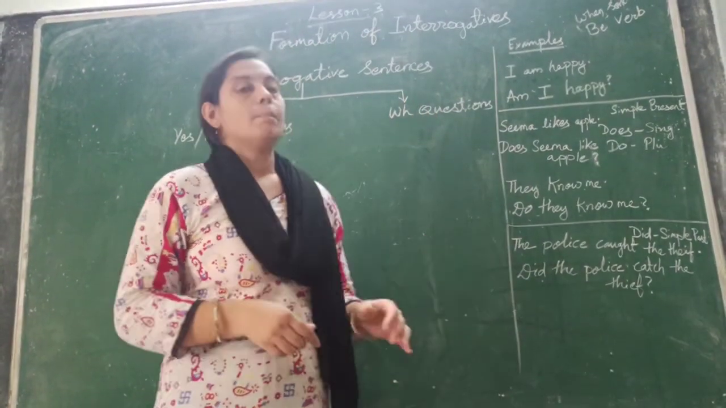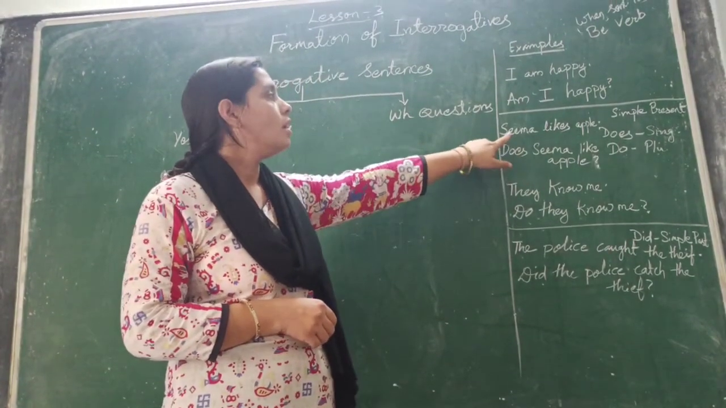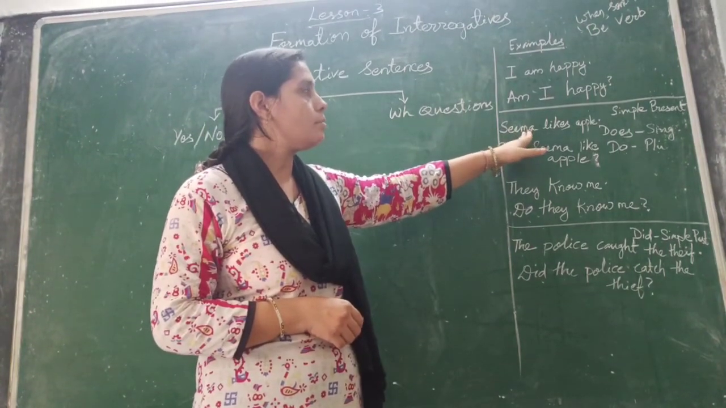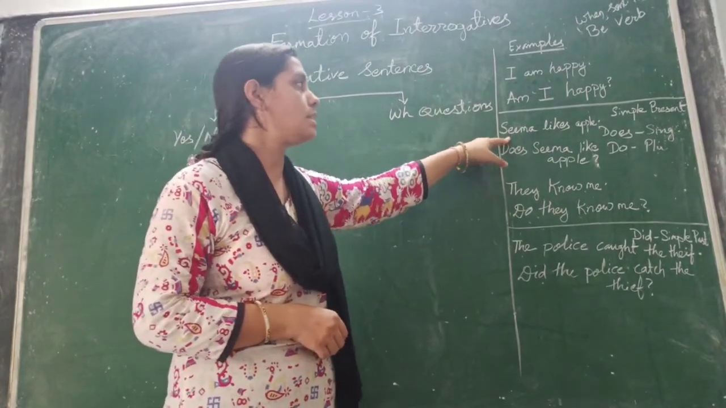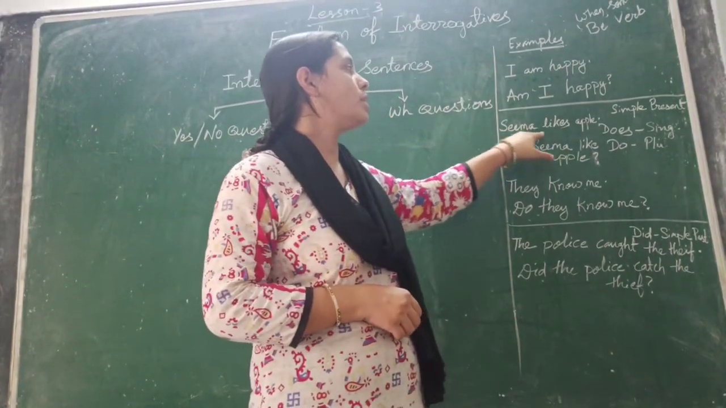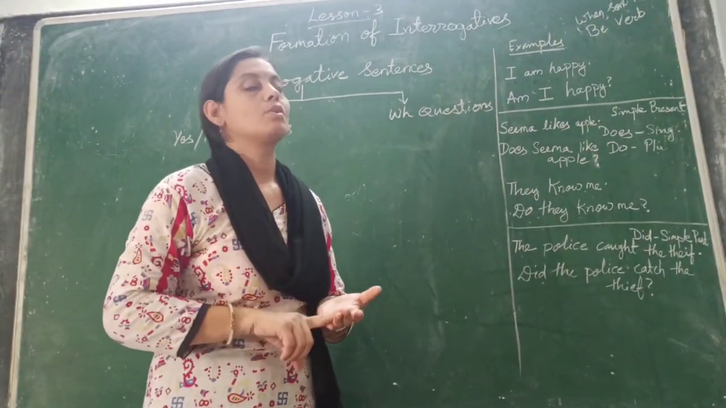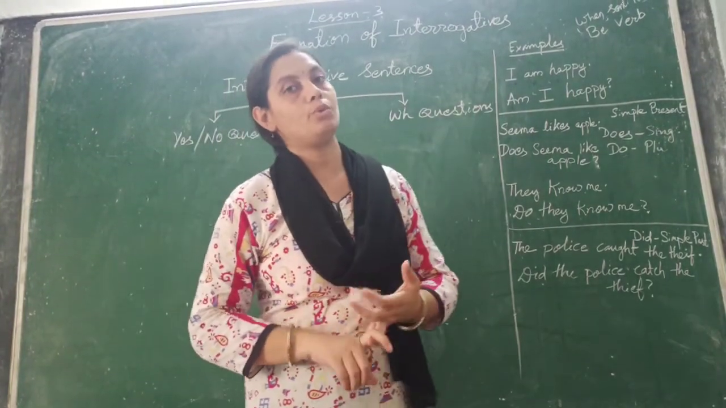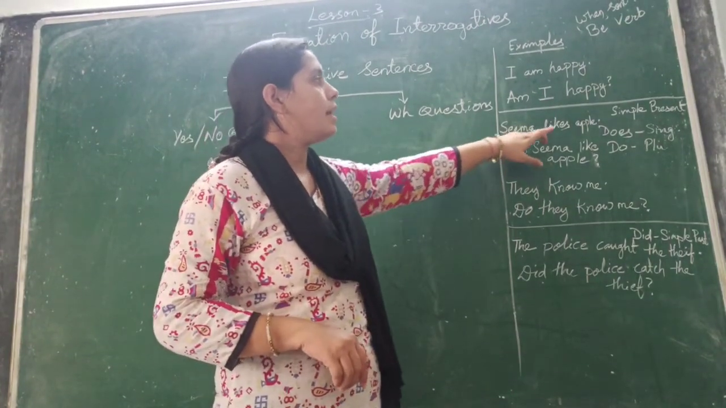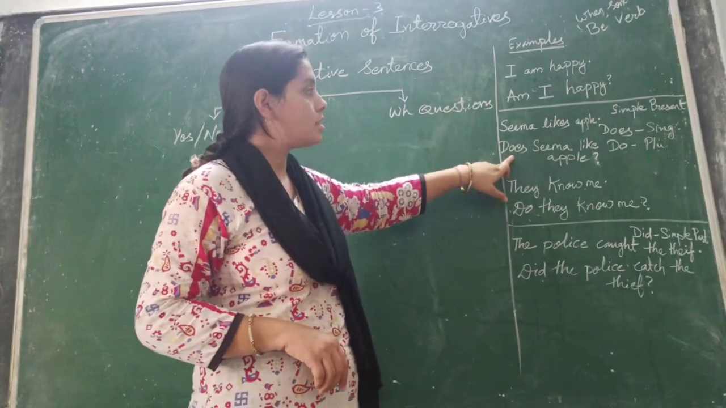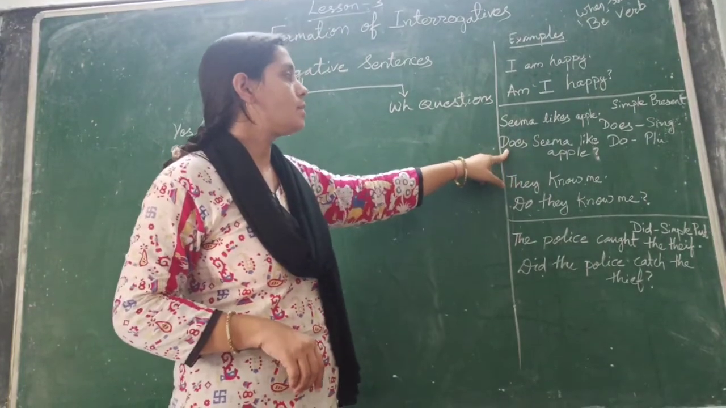But if the sentence is in simple present tense, then in simple present tense we are not using be verbs. Like in this statement you can see, Seema likes apple. Here we don't have any be verb. So in this case what will we do? With singulars we will use does, and with plurals we will use do. Seema likes apple. What will be the question? Does Seema like apple?